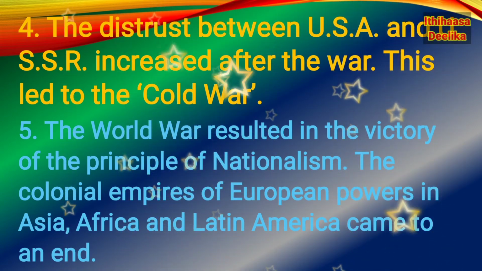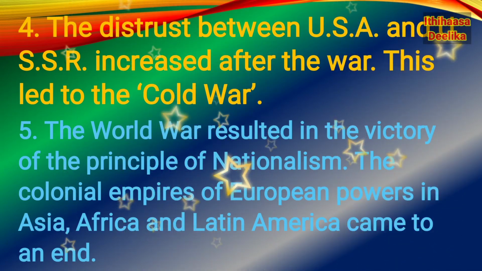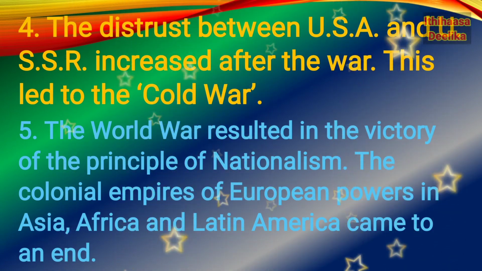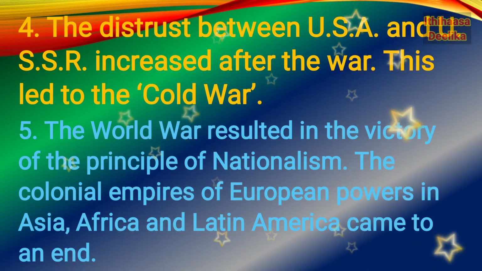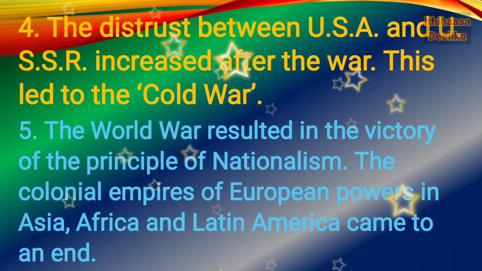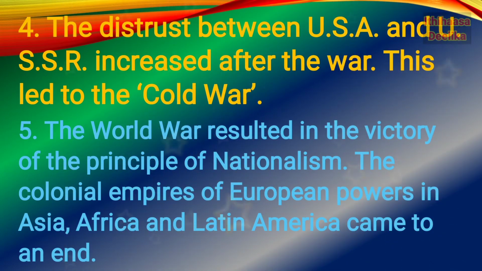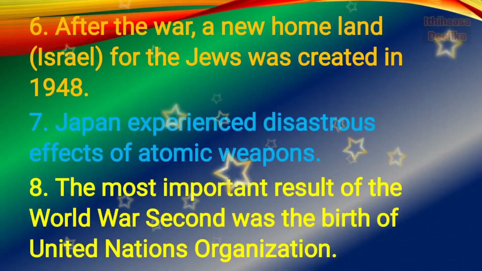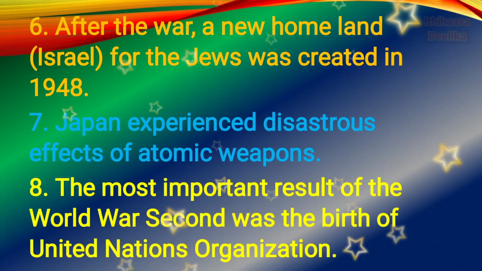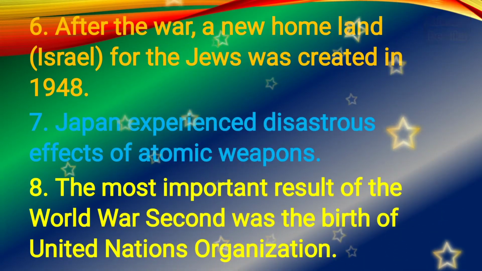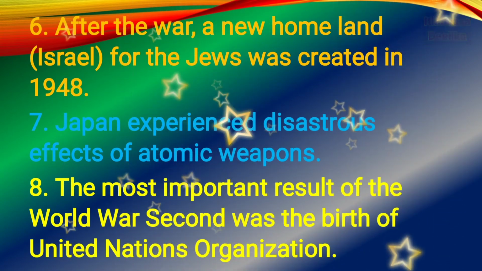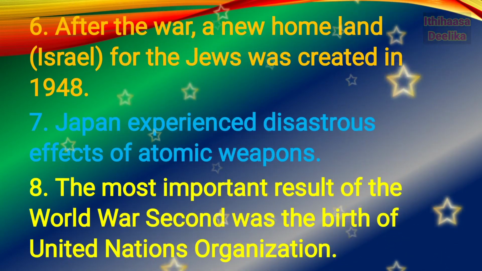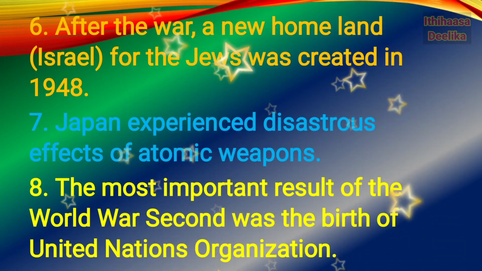Fifth one, the World War resulted in the victory of the principle of nationalism. The colonial empires of European powers in Asia, Africa, and Latin America came to an end. We see more than 40 countries of Africa and Asia got independence. Sixth one, after the war, a new homeland called Israel was created for Jews in 1948.